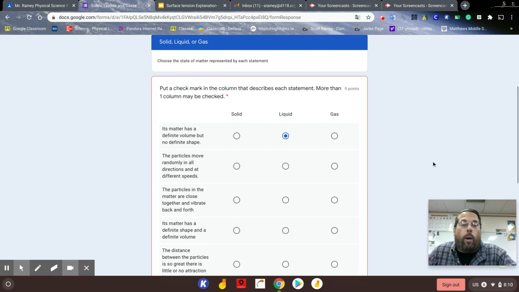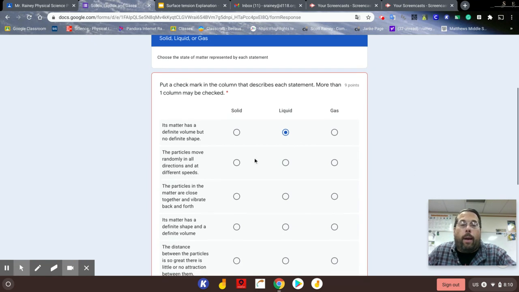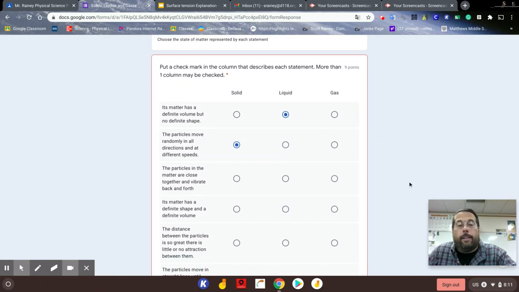The particles move randomly in all directions at different speeds. That refers to either solids, liquids, or gas. All of them have particles that are moving, colliding, and they move at different speeds. The particles in the matter are close together and vibrate back and forth. If they're really close together and just vibrating back and forth, not flowing around each other, not far apart, that's a solid.